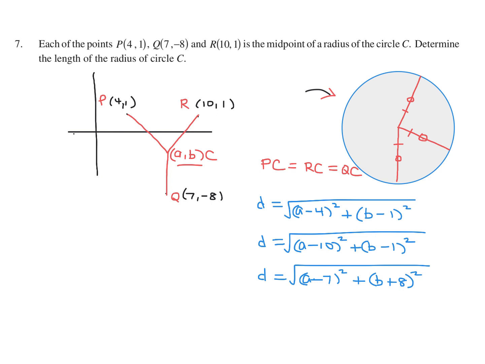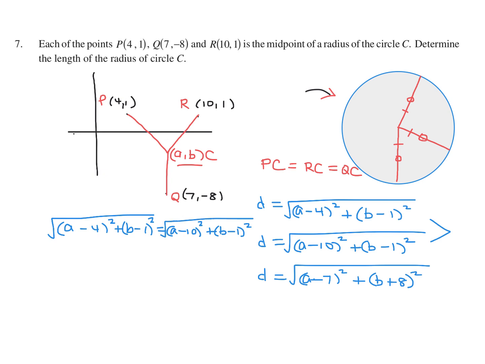So set them equal to each other. These two actually look very similar, so I'm going to do that. A minus 4 squared plus B minus 1 squared, all under the square root sign, is equal to A minus 10 squared plus B minus 1 squared, all under the square root sign.